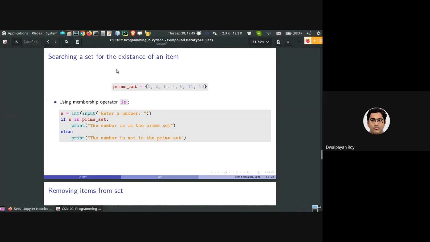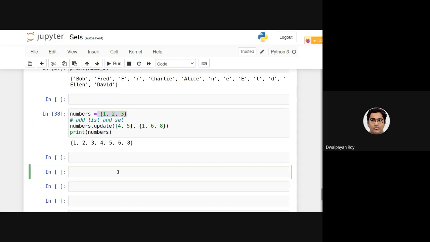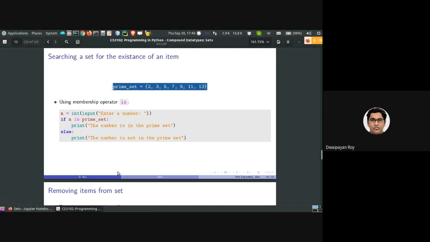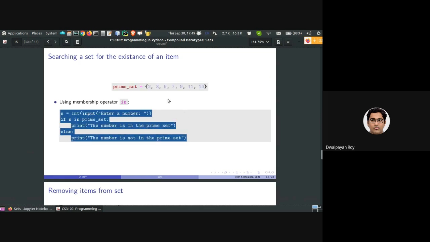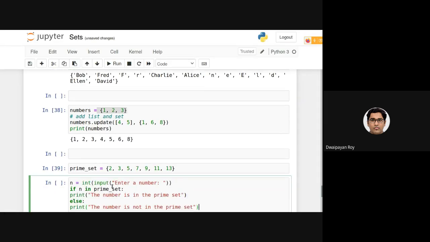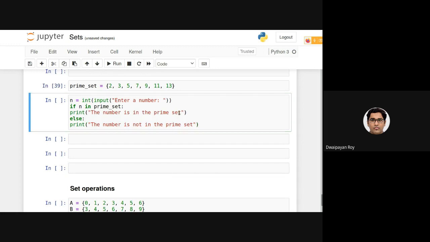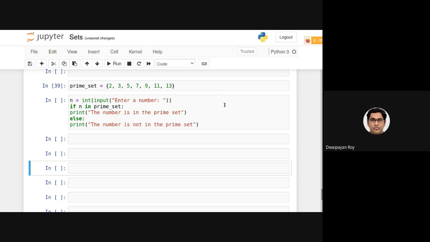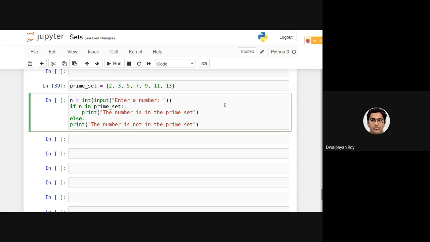Now let's look at this example. Let's just copy this code again to save some time. What I am doing here is I have defined a set, and then I am taking one integer as input from the user and checking whether the integer input is actually present in this set or not.